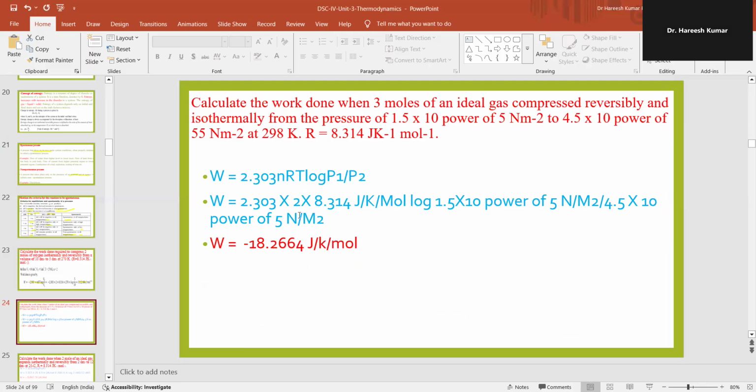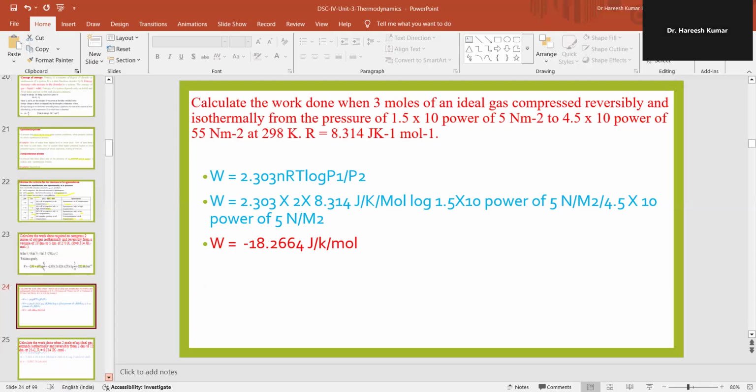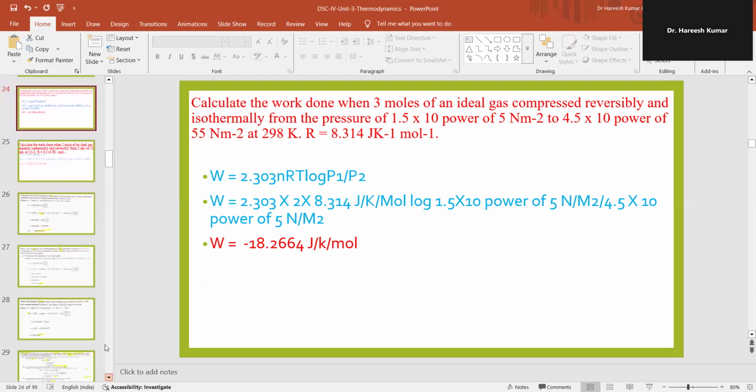W is equal to 2.303 into 2 into 8.314 joule per Kelvin per mole log of 1.5 into 10 to the power of 5 newtons per meter square upon 4.5 into 10 to the power of 5 newtons per meter square. This on simplification, W is equal to 18.2644 joule per Kelvin per mole. So let's take a few more numericals.